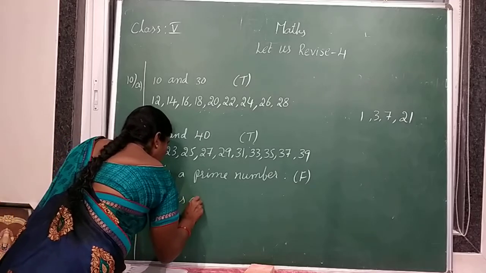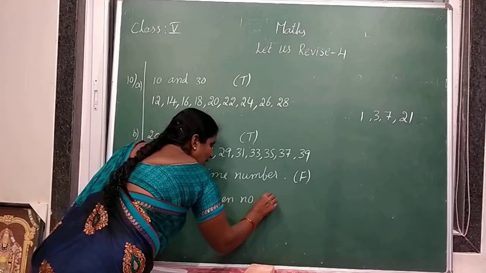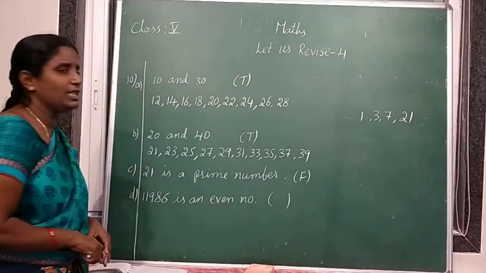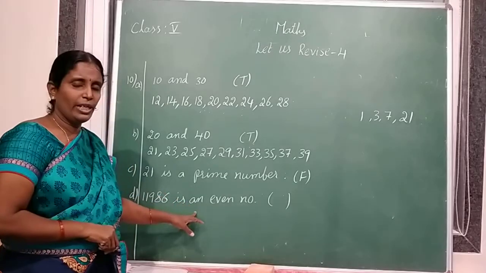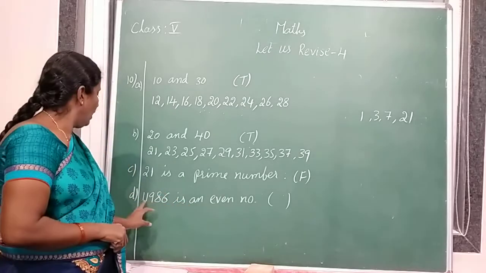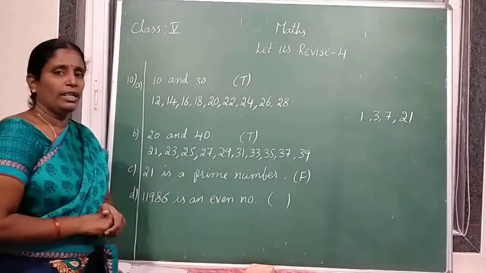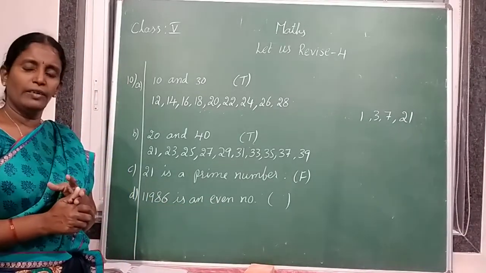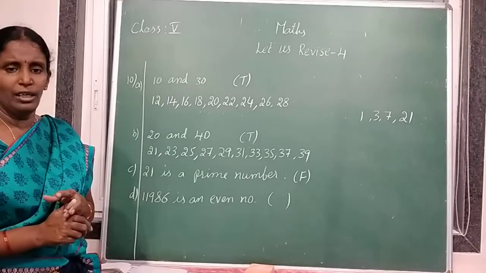11,986 is an even number. You have to find whether it is an even number or an odd number. Actually, even numbers are divisible by 2.